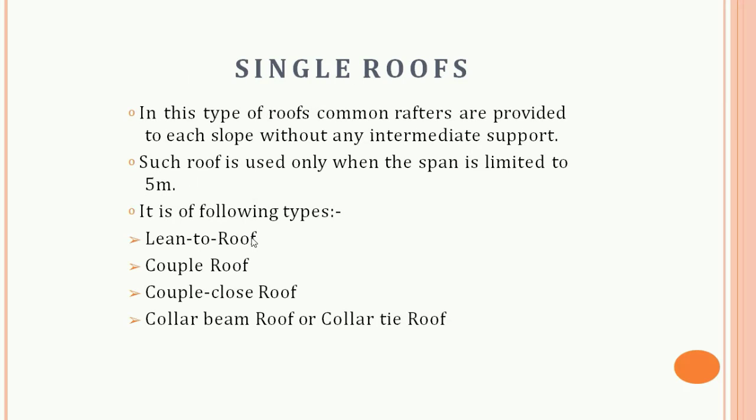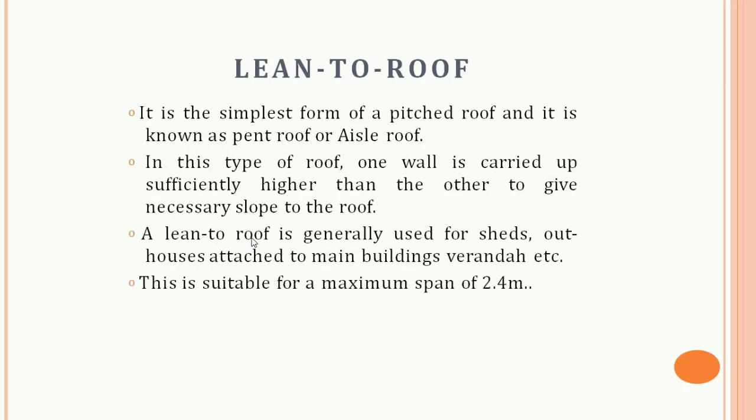So very first is the single roof. Basically these roofs consist of common rafters which are secured on the wall plate and the ridge. These roofs are suitable if the span of the building is less. Single roofs are of some types which are given here, like lean-to roof, couple close roof, collar beam roof, and the collar tie roof. So let us discuss it one by one.